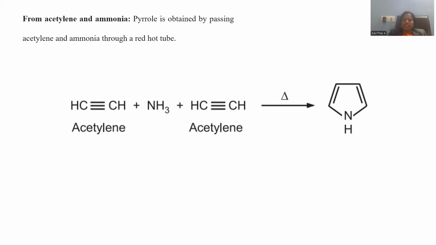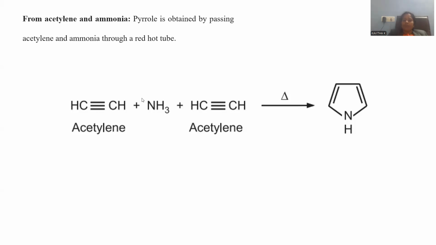It is a kind of cyclization whenever 2 moles of acetylene are condensed with 1 mole of ammonia, a 2:1 ratio of acetylene to ammonia will be blended, and a cyclization reaction is carried out. So this cyclization reaction is a kind of polymerization. It is not exactly a long chain polymer that is generated, rather it is a kind of dimerization. We can say 2 moles of acetylene will be treated with the ammonia molecule, and all three can be passed through the red hot copper tube so that they get polymerized in such a manner,